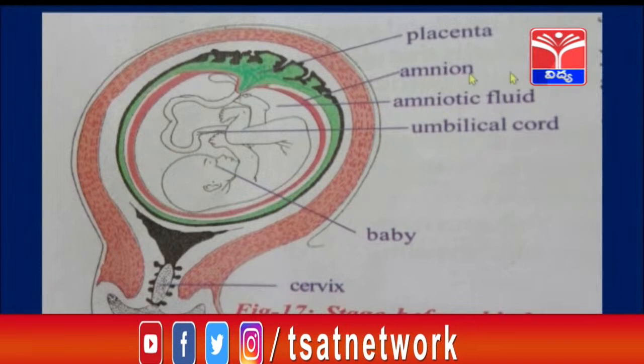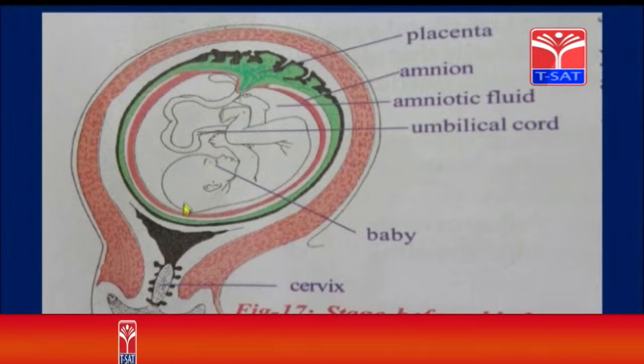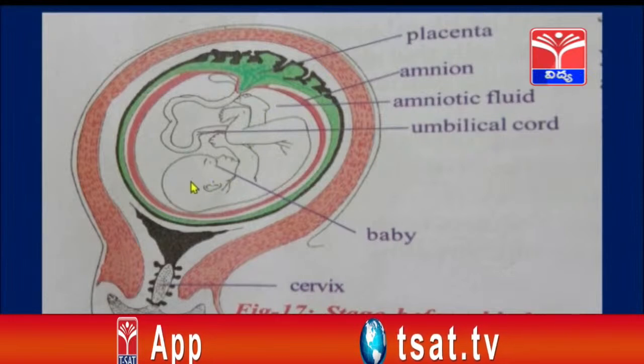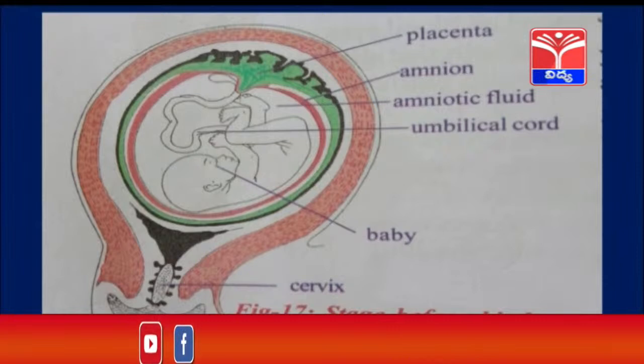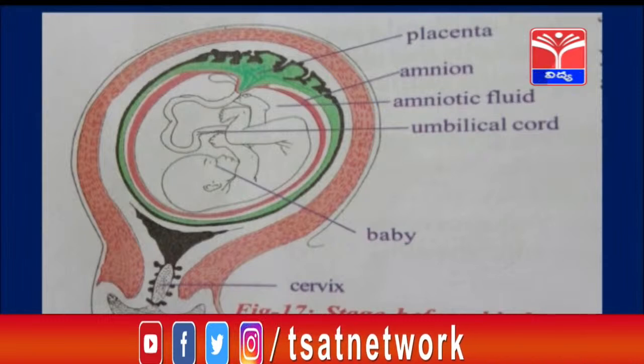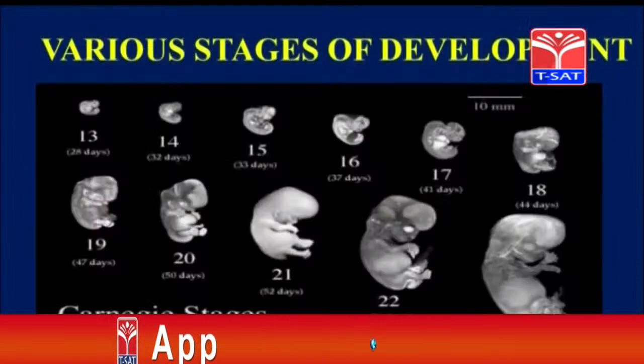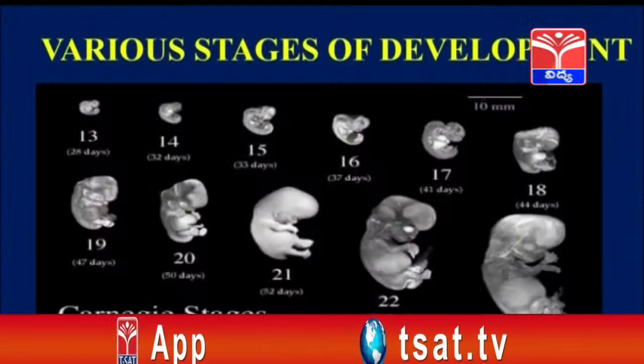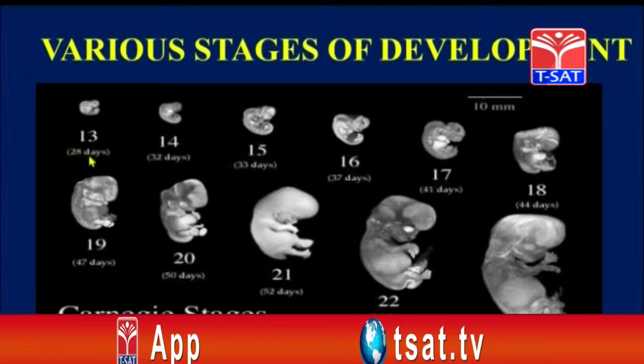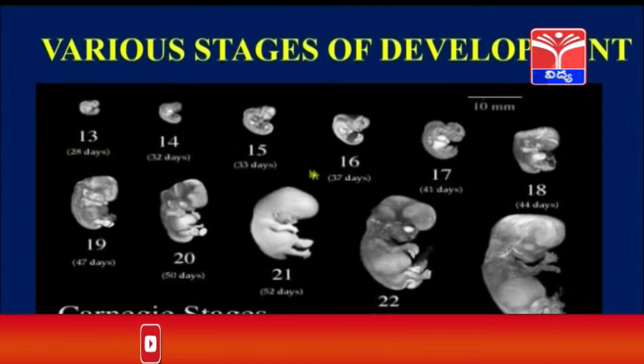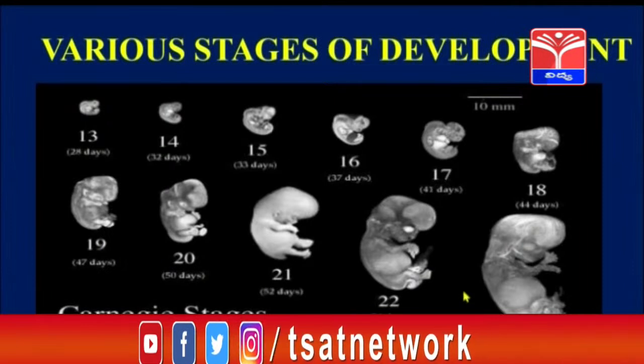So before the birth, what happens? The child will have its head downwards. The legs will be upwards and the head downwards, so that it will be easy for the process of parturition. What is meant by parturition? Parturition is nothing but the expelling of the baby from the mother's womb. So here these are the various stages of development. You can see on particular days how the embryo looks and how slowly it develops, and these are the different stages of development.